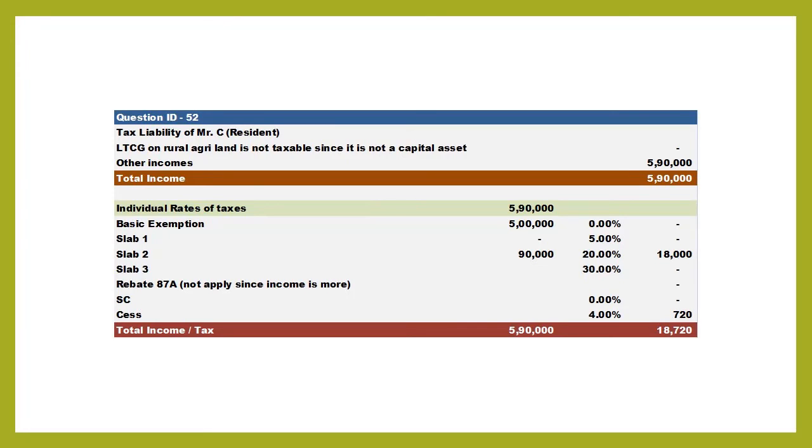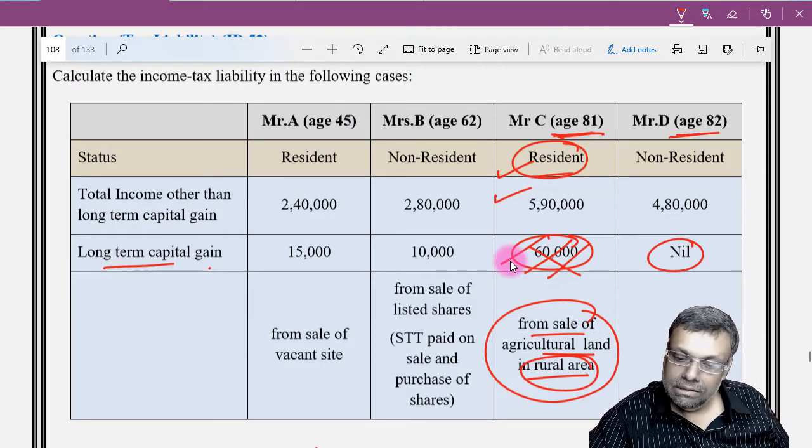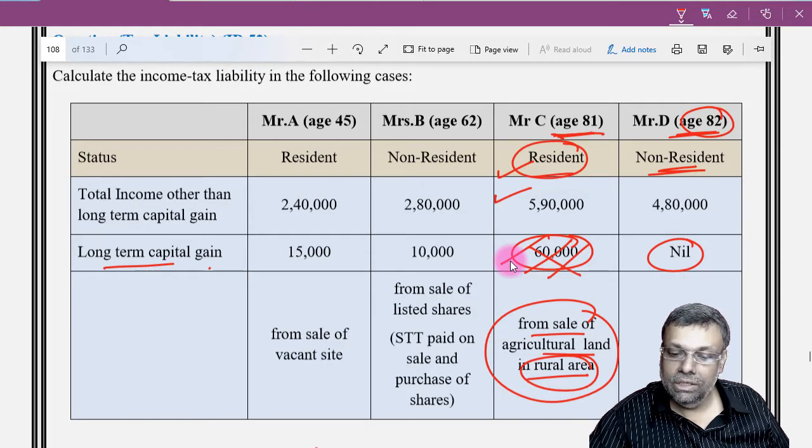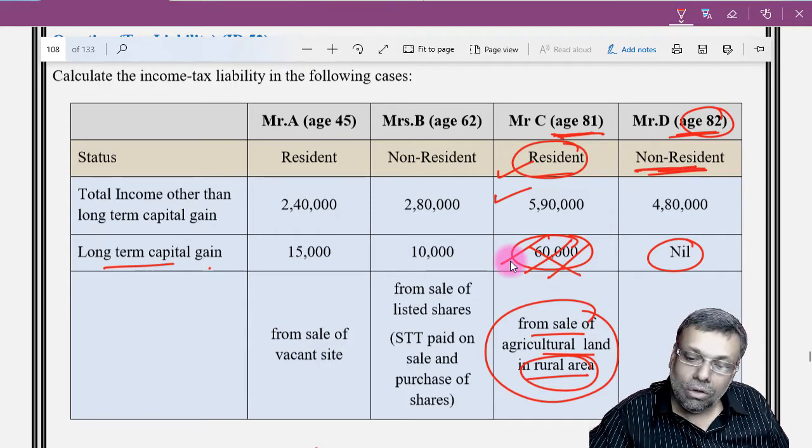Now come to Mr. D. Mr. D doesn't have any LTCG, but he is now non-resident and the age is 82. But he cannot get, I repeat, Mr. D, he cannot get higher basic exemption limit. Why? Because he is a non-resident person.